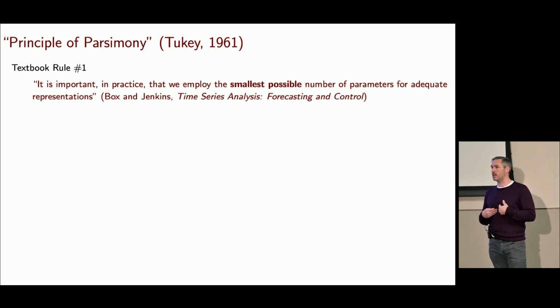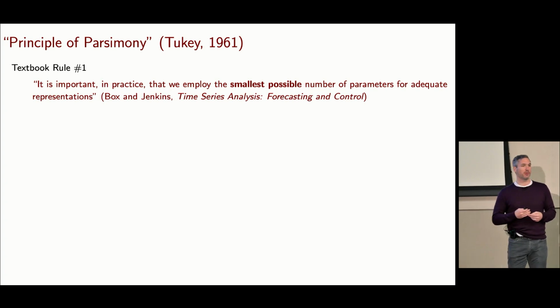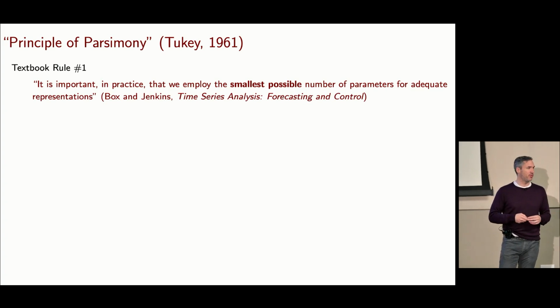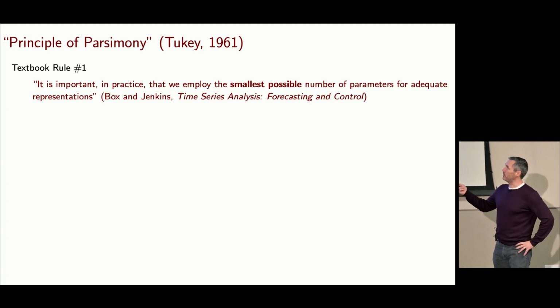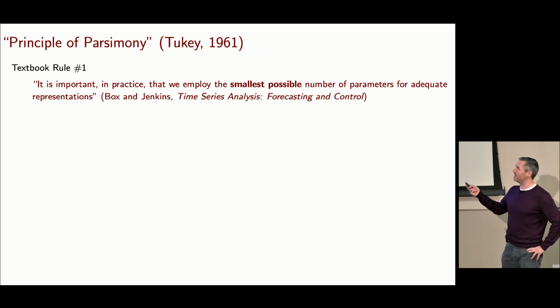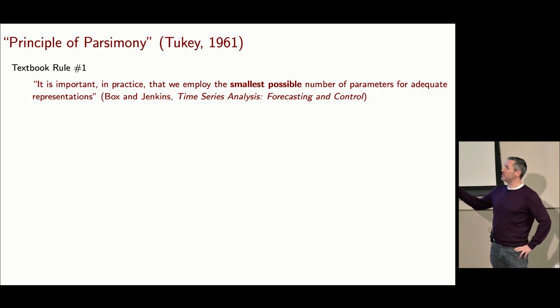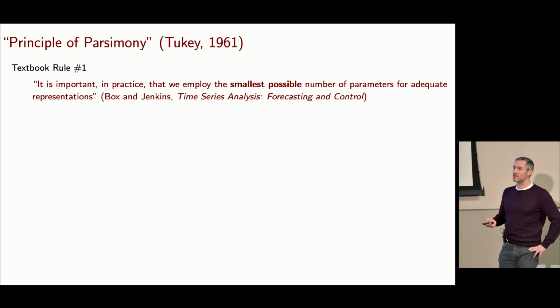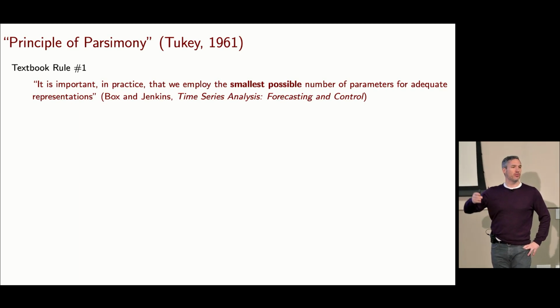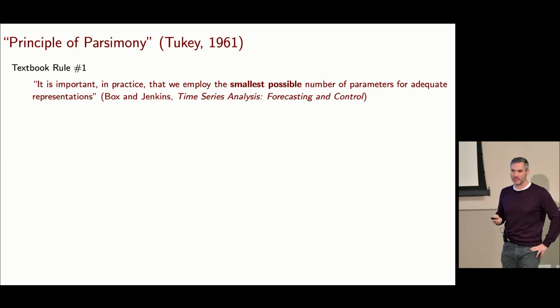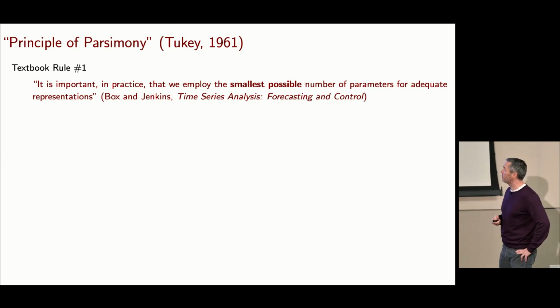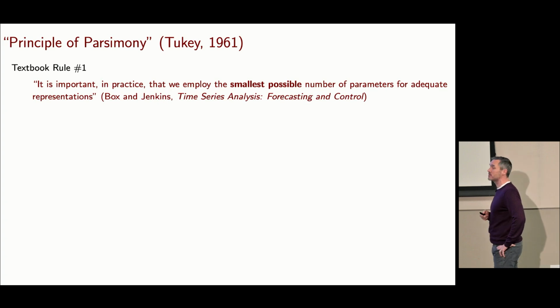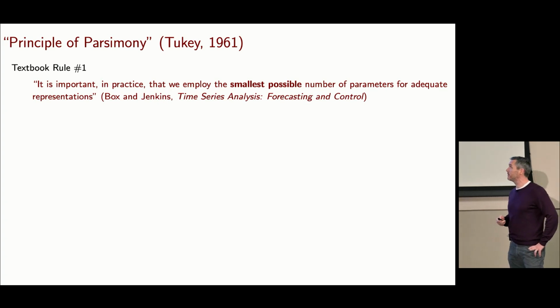Now, I think a good place to start is to think about the principle of parsimony. This is how I, as an econometrician, was originally raised. If you come from this kind of time series lineage that I was trained in, a core resource is this Box and Jenkins textbook. It starts off with about 4 different rules of how to build models effectively. And this is literally rule number 1 in chapter 1 of their textbook: it is important in practice that we employ the smallest possible number of parameters for adequate representations.